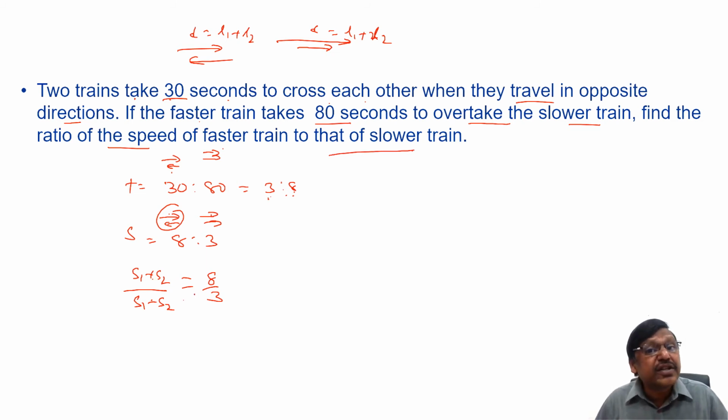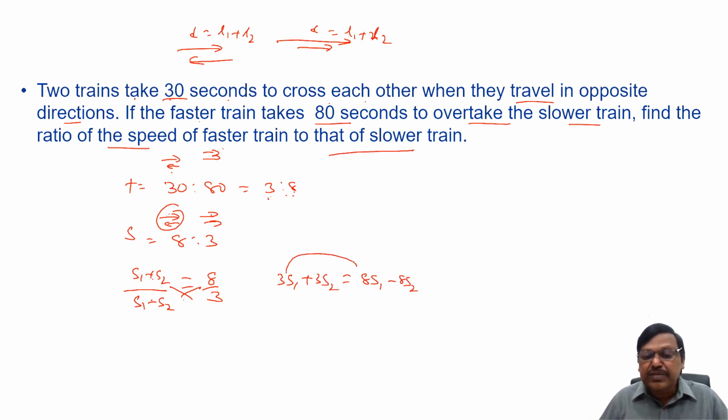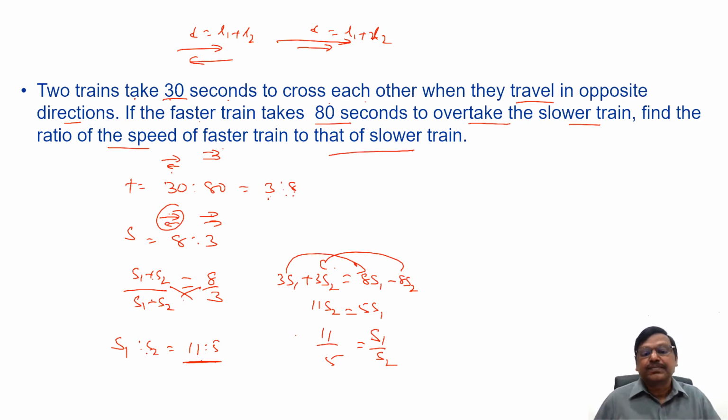S1 plus S2 by S1 minus S2 equals 8 by 3, means if I cross multiply, 3S1 plus 3S2 equals 8S1 minus 8S2. 3S1 comes this side, 5S1 equals minus 8S2 comes here, 11S2, or I can say S1 by S2 equals 11 by 5. S1 is to S2, and S1 is the faster train. So the faster train to slower train, the speeds are in the ratio 11 is to 5.